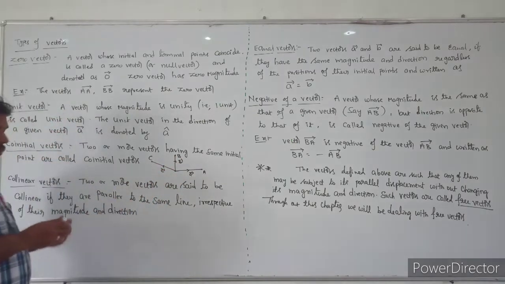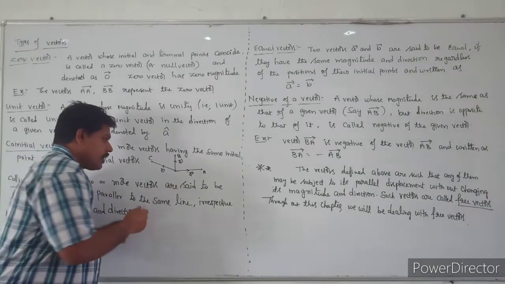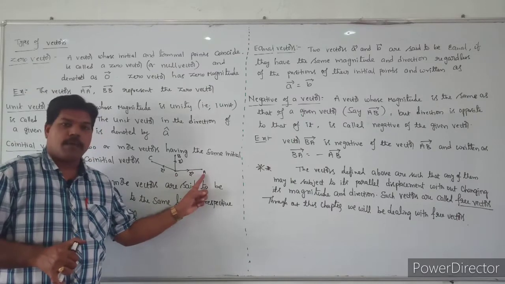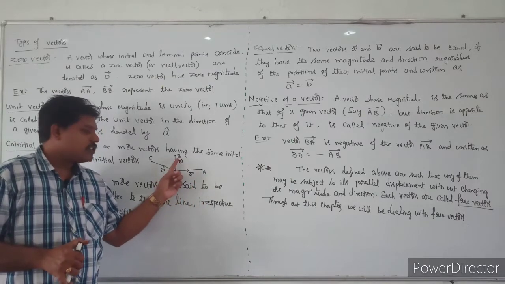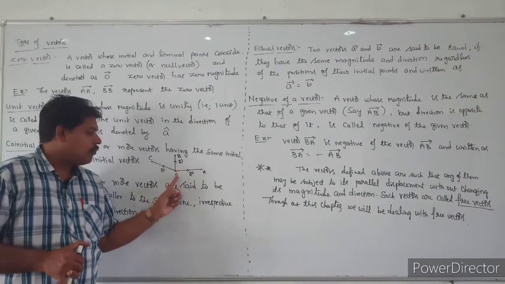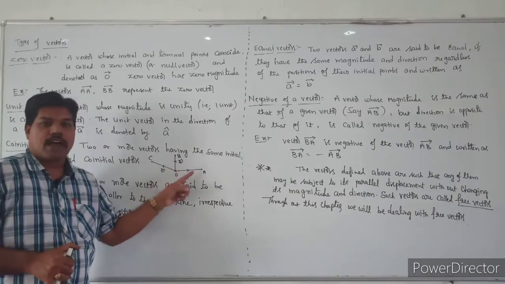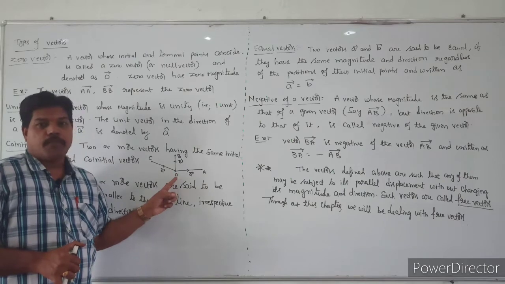What we observe is that the initial point of each of these vectors is O. So all three vectors have the same initial point.